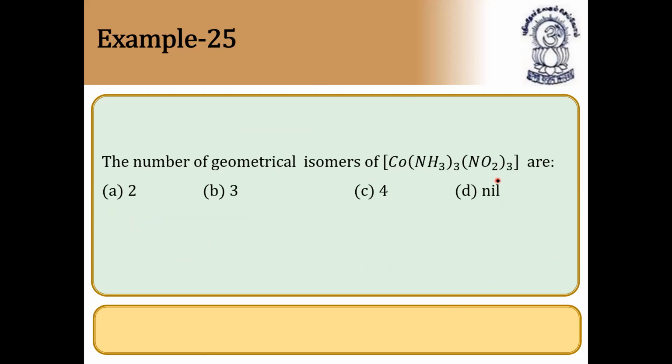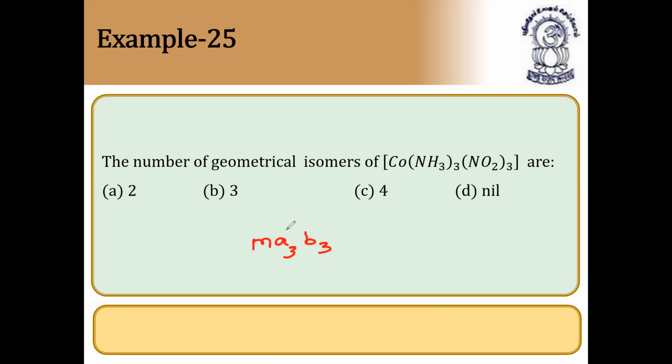What is the type of this compound? It is of the type MA3B3.